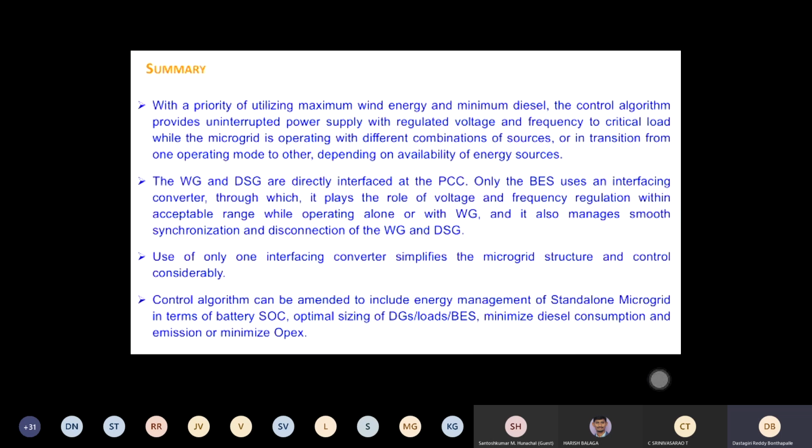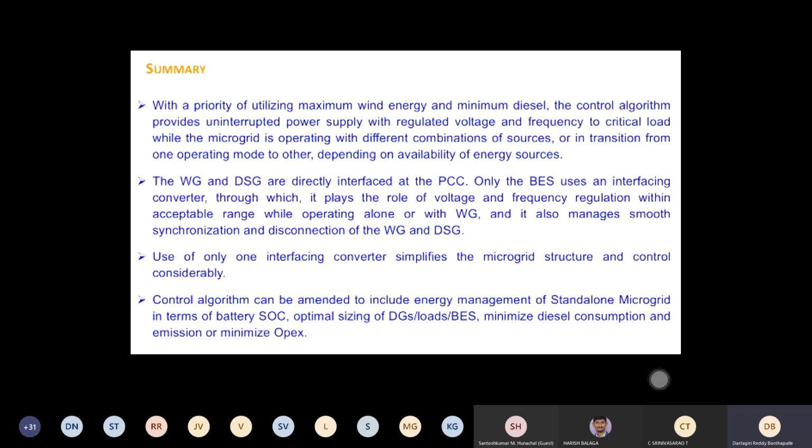To summarize, our priority is to utilize the renewable energy source. If you ask me how battery is renewable energy, actually battery can be fed with PV, so some other source can be there. We are utilizing only one converter to make all the transitions possible without interrupting the critical loads.